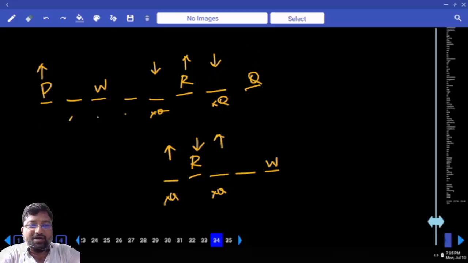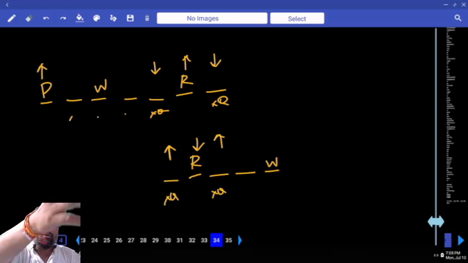Q and R are not immediate neighbors. 2 persons should sit adjacent to each other. That means 2 seats should be vacant.